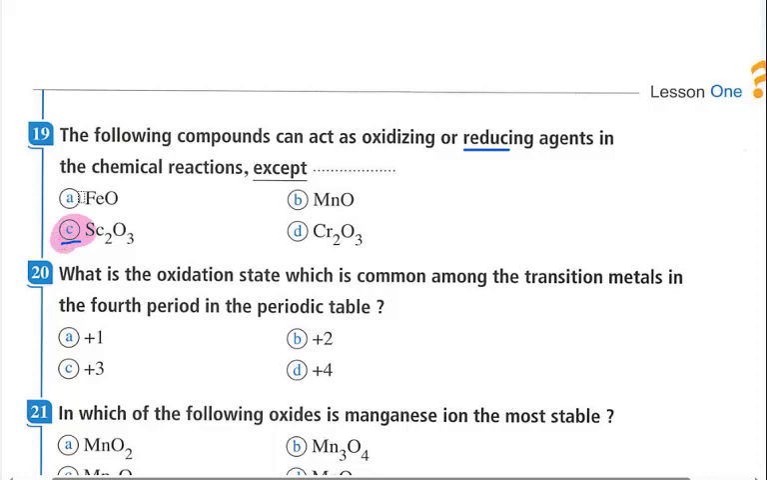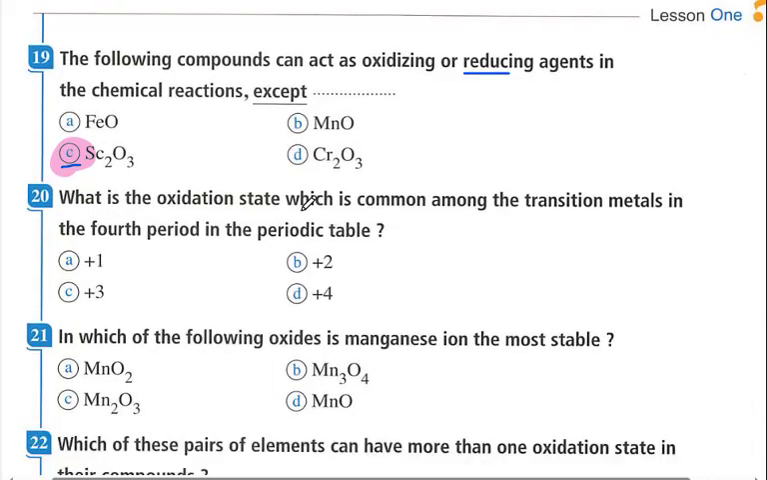By the way, all of these have multiple oxidation states except scandium. Iron has multiple oxidation states, manganese multiple oxidation states, chromium multiple oxidation states, while scandium has only one oxidation state, which is positive 3. So it cannot be oxidized more than this. It cannot be used as a reducing agent. So let's have another example.